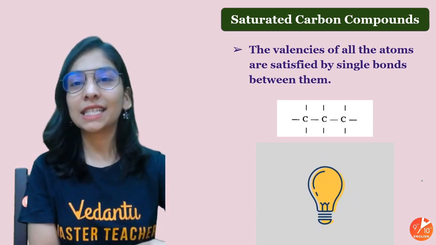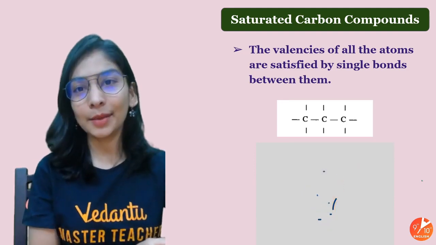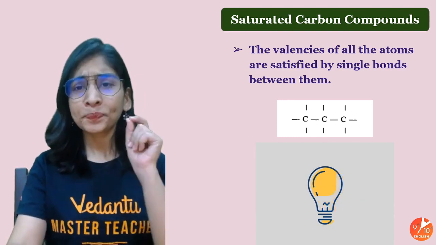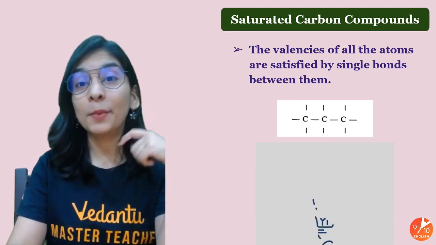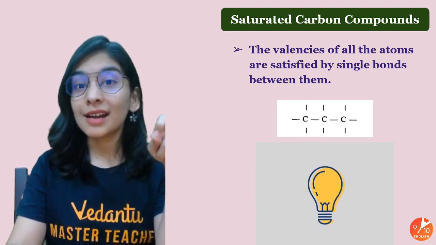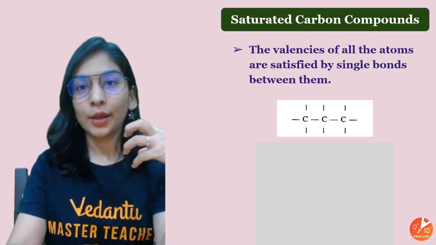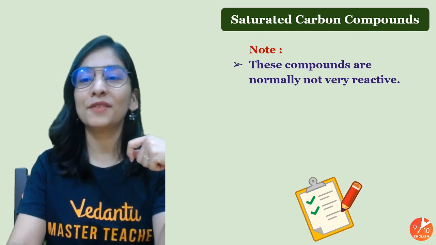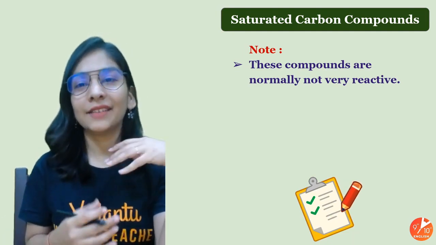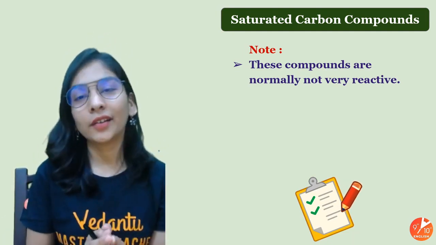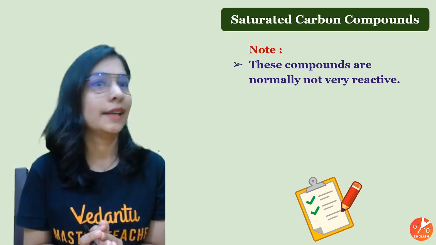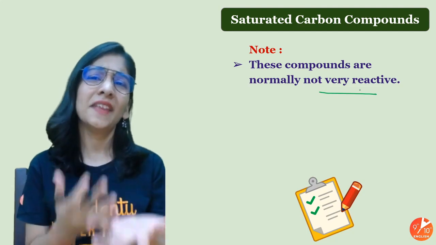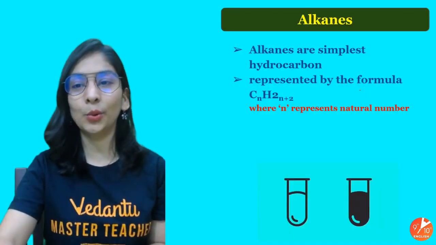Alright, so let's start with saturated hydrocarbons, saturated carbon compounds. As I told you, that means the valency of carbon will be satisfied by making carbon-carbon single bonds with itself. Carbon and hydrogen always make a single bond, please never forget that. And they're non-reactive. As I told you, they're like, we are already saturated, why will we react with anything else? So they are not very reactive. They'll be there in nature in the free form only.